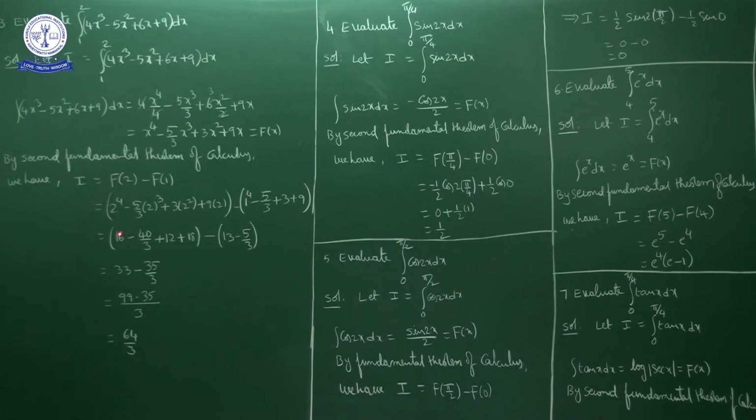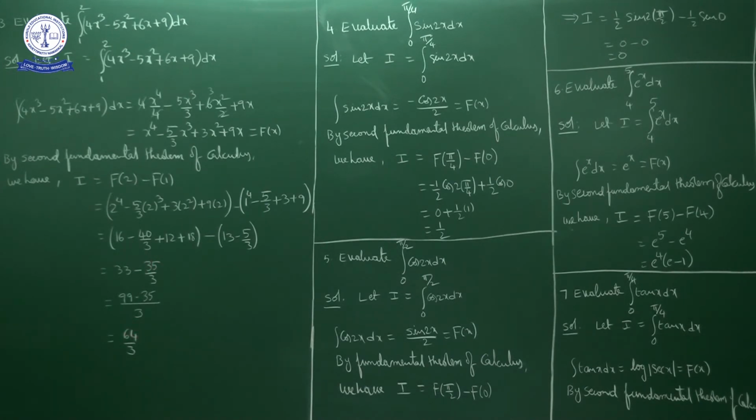Okay, so 2 power 4 is 16, minus 2 cube is 8, 8 times 5 is 40, so minus 40 by 3, plus 2 square is 4, 4 times 3 is 12, 9 times 2 is 18, minus 1 plus 9 is 10, plus 3 is 13, minus 5 by 3. Here 16 plus 12 plus 18 is 46, minus 13 is 33, minus 40 by 3 minus of minus plus 5 by 3. Minus 40 by 3 plus 5 by 3 is how much? Minus 35 by 3. So 33 minus 35 by 3. Take LCM, which is 3: 99 minus 35 is 64 by 3.